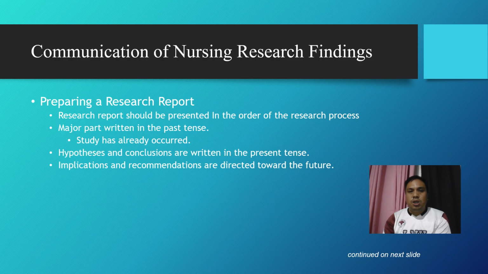When preparing a research report, it should be presented in order of the research process, reflecting the logical progression of the study. Most of the report is written in the past tense, since the study has already been conducted. However, hypotheses and conclusions are typically written in the present tense, and implications and recommendations are directed toward the future, guiding future or further research, practice, or policy. This careful use of tense helps clearly convey the timing and relevance of each part of the report.